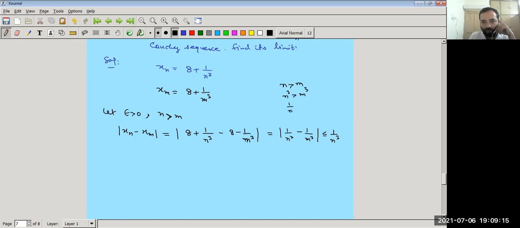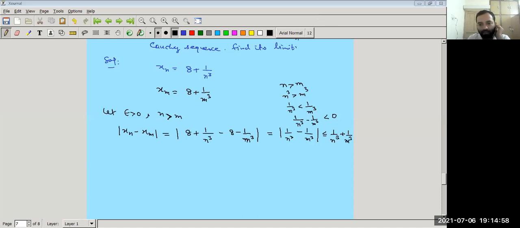So 1 upon n cube is less than 1 upon m cube, right? So 1 upon n cube minus 1 upon m cube is less than 0. Taking the modulus, we can write that it is less than or equal to 1 upon n cube plus 1 upon m cube.